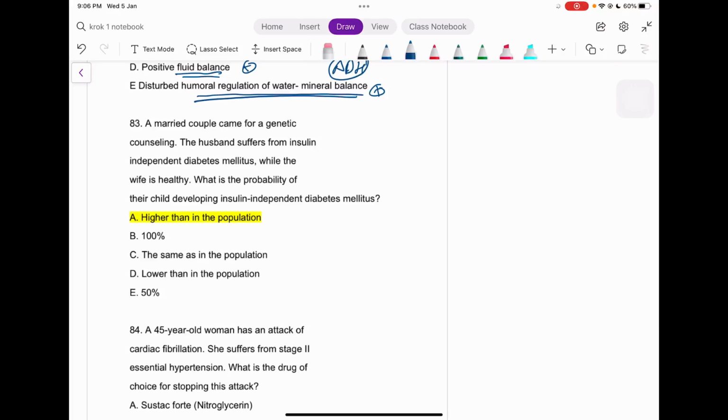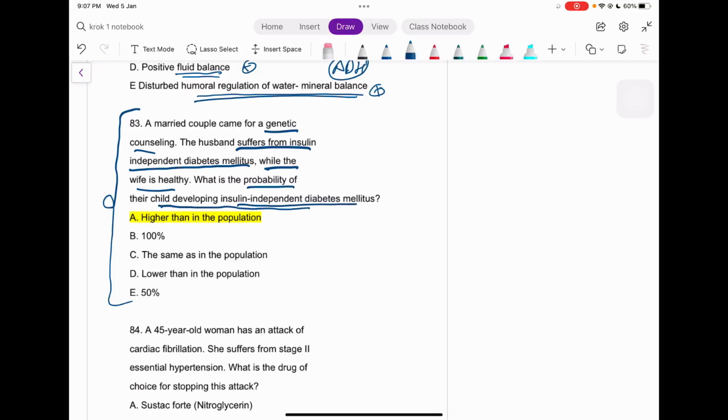Next question. This question I think is really a practical question itself. Why? Just see the question. A married couple come for genetic counseling. The husband suffers from insulin-dependent diabetes mellitus while the wife is healthy. What is the probability of the child developing insulin-dependent diabetes mellitus? See guys, this is a very practical question. Why? Because this must happen in your family also.